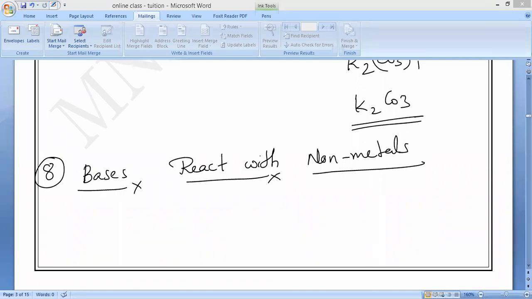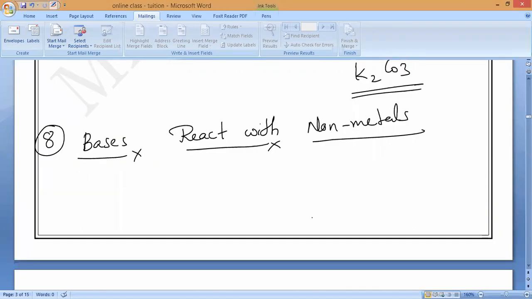Right. Now, I will say. Write it. Base plus non-metal will form respective salt plus water. And also one more product will come. Now example you take: sodium hydroxide and sulfur. What is the sodium hydroxide formula? NaOH. So NaOH in aqueous state will react with the sulfur.